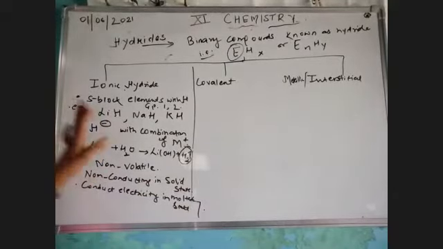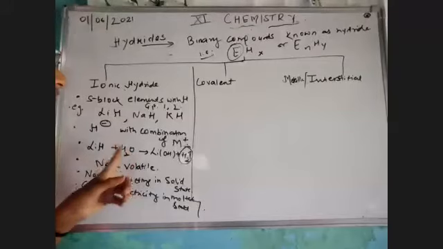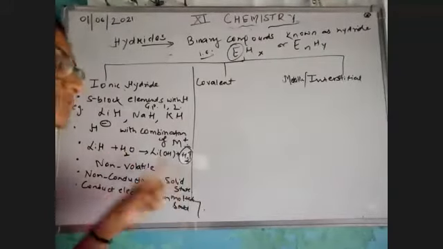We have come to know they are formed with S block elements, that is group 1 and group 2, like lithium hydride, sodium hydride, potassium hydride, in which H negative is formed. And they are non-volatile, they are non-conducting in solid state as well. And the most important property of this is whenever we dissolve them in water, they release hydrogen gas.